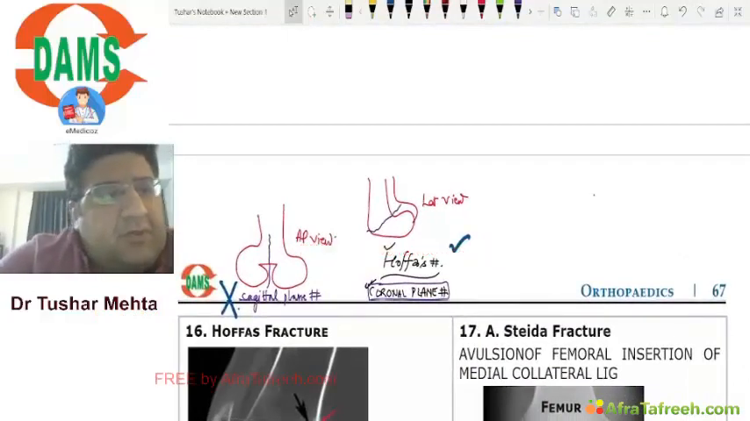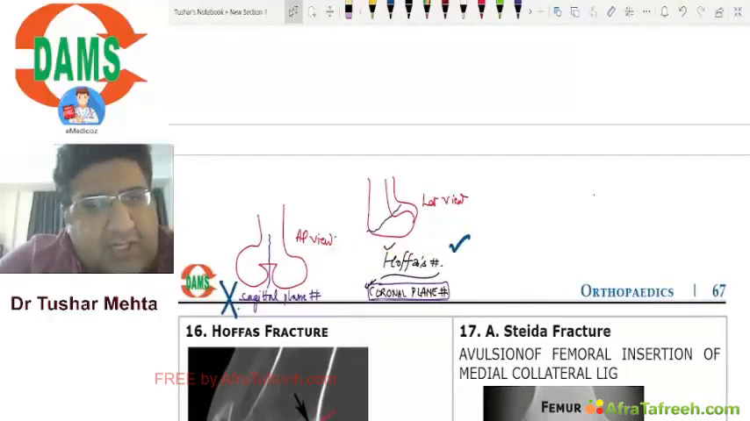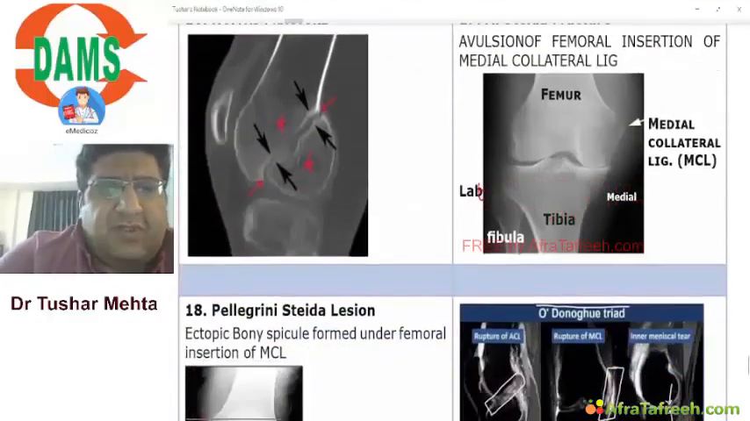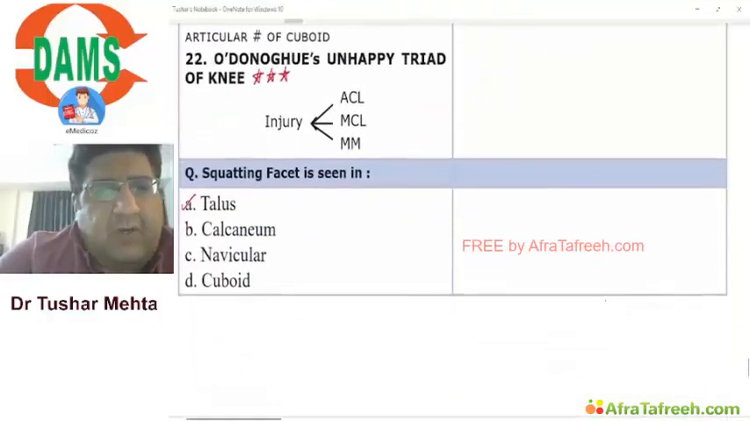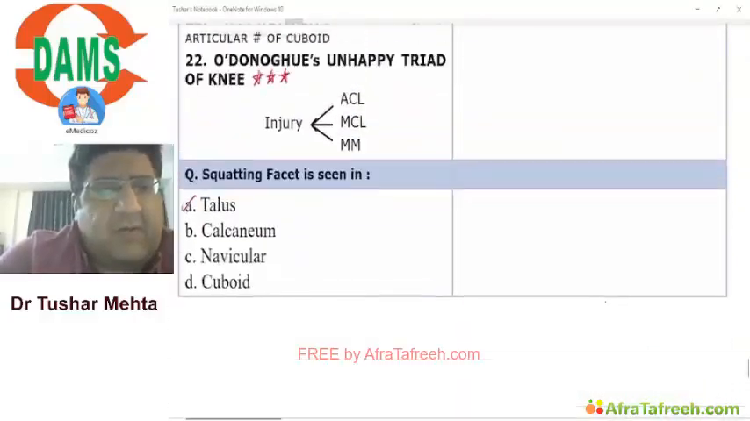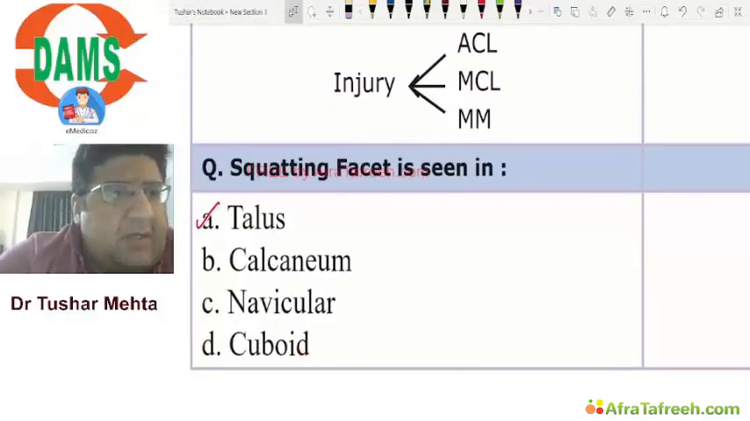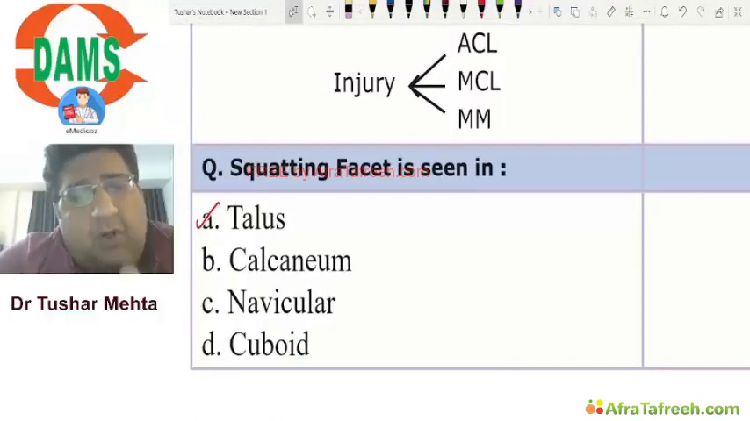Mechanism of injury for Jones and pseudo-Jones is the same: twisting injury. Pseudo-Jones is clinically more common than Jones. Now very quickly answer this question, page number 67. Squatting facet is seen in? Answer, everyone. Squatting facet is seen in the talus. I have already taught you that because of the prolonged habitual squatting posture adopted by mankind, bones have changed their shapes, and the talus is the most common one to change its shape, and it has developed a facet called the squatting facet.